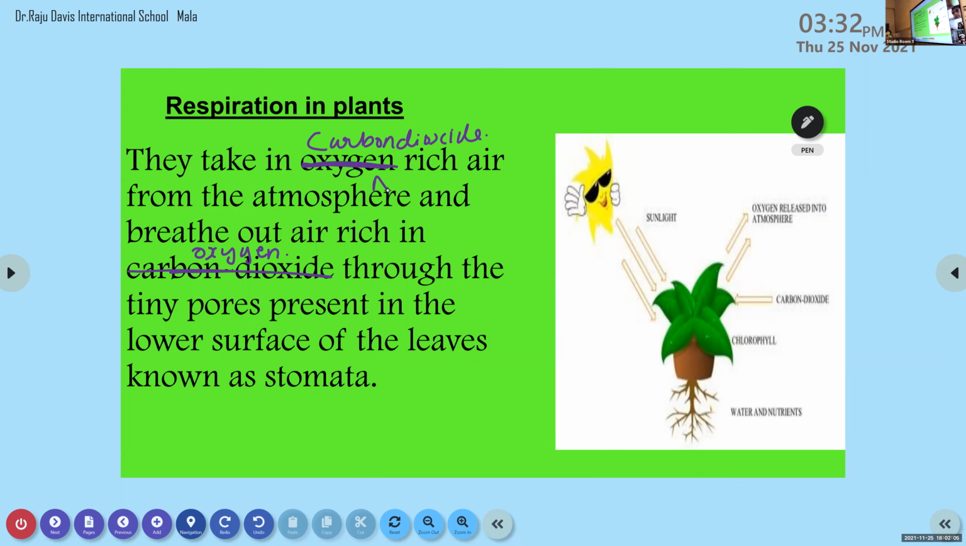Ma'am, do I have to write this? Yes. So here, stomata is responsible for the exchange of gases in the case of plants. Where is it present?